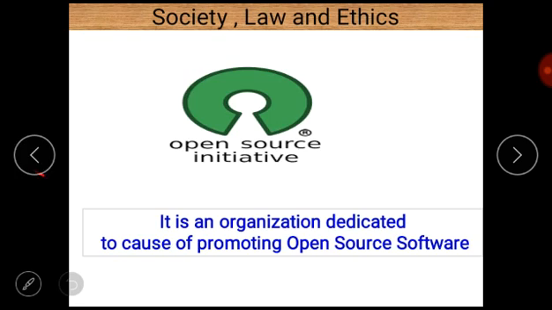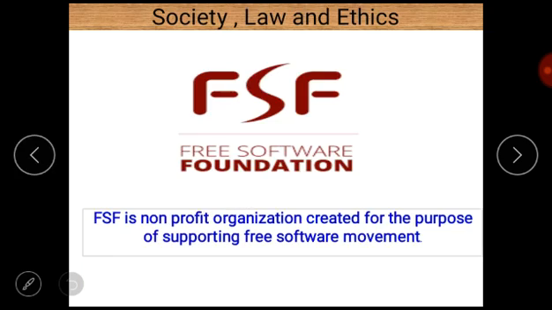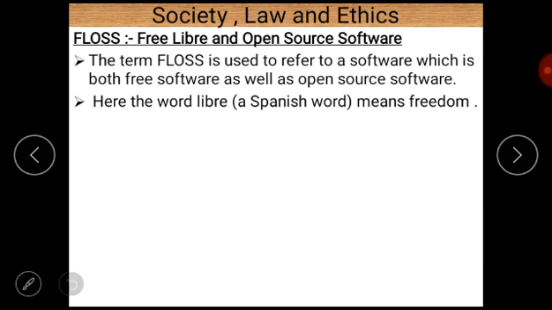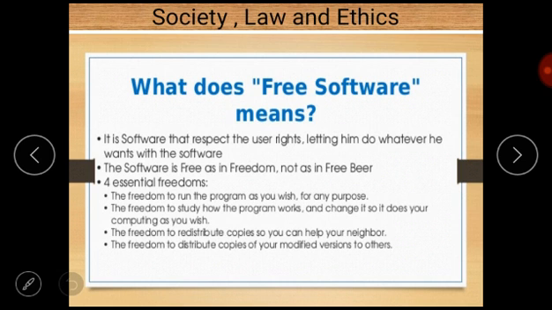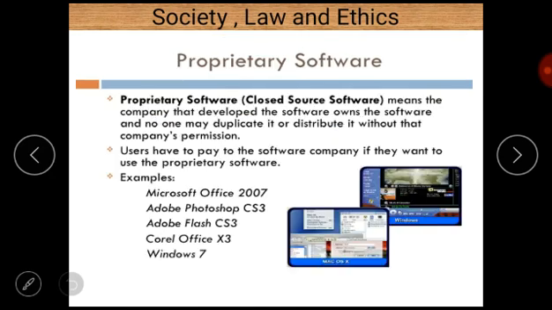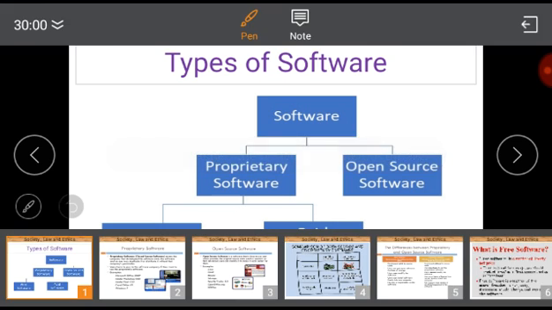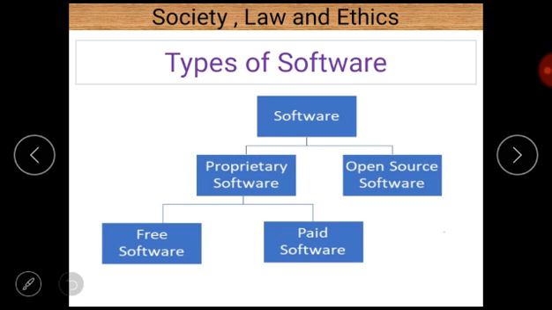Now let us take a revision of all these terms which we studied in this lecture. First of all, types of software. There are two types of software: proprietary software and open source software.